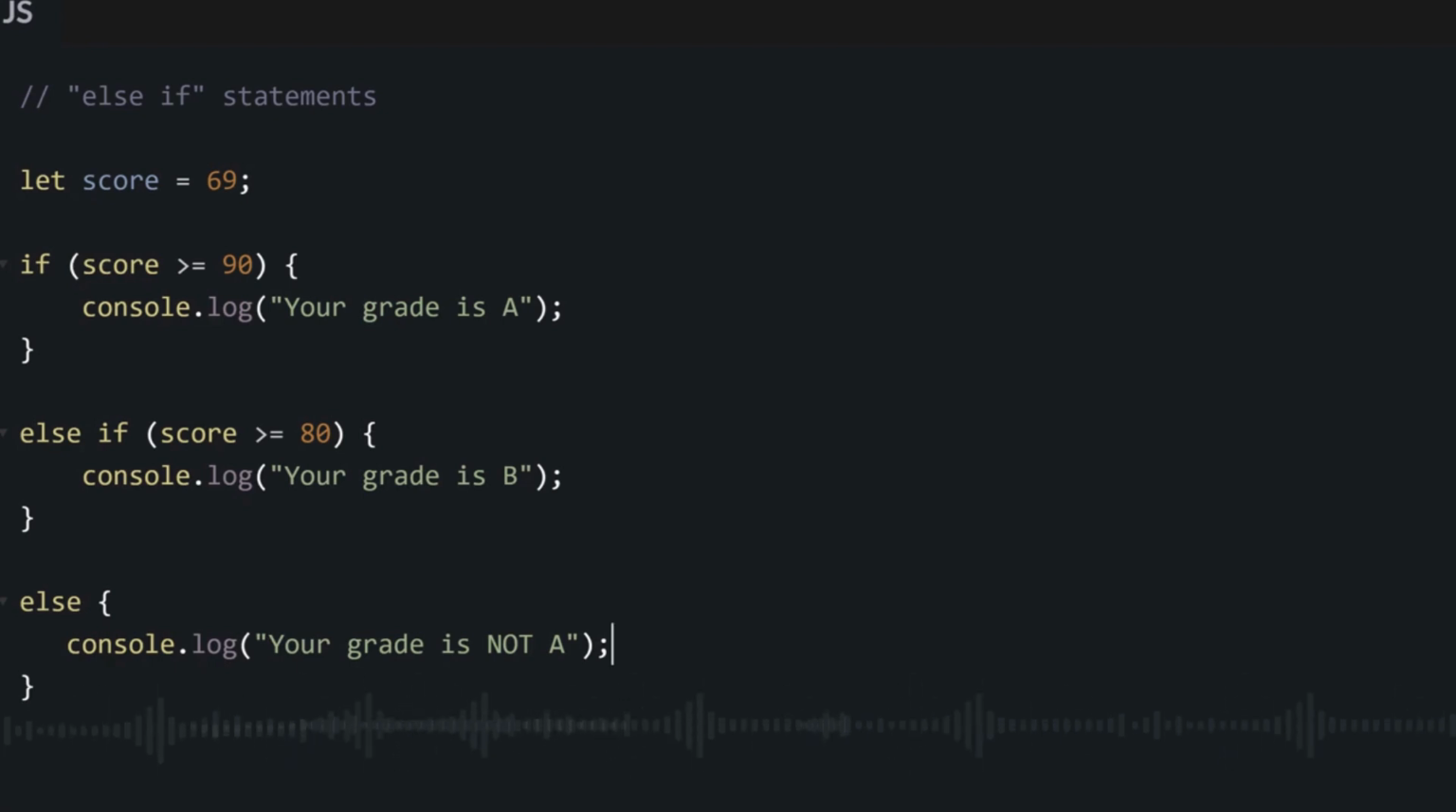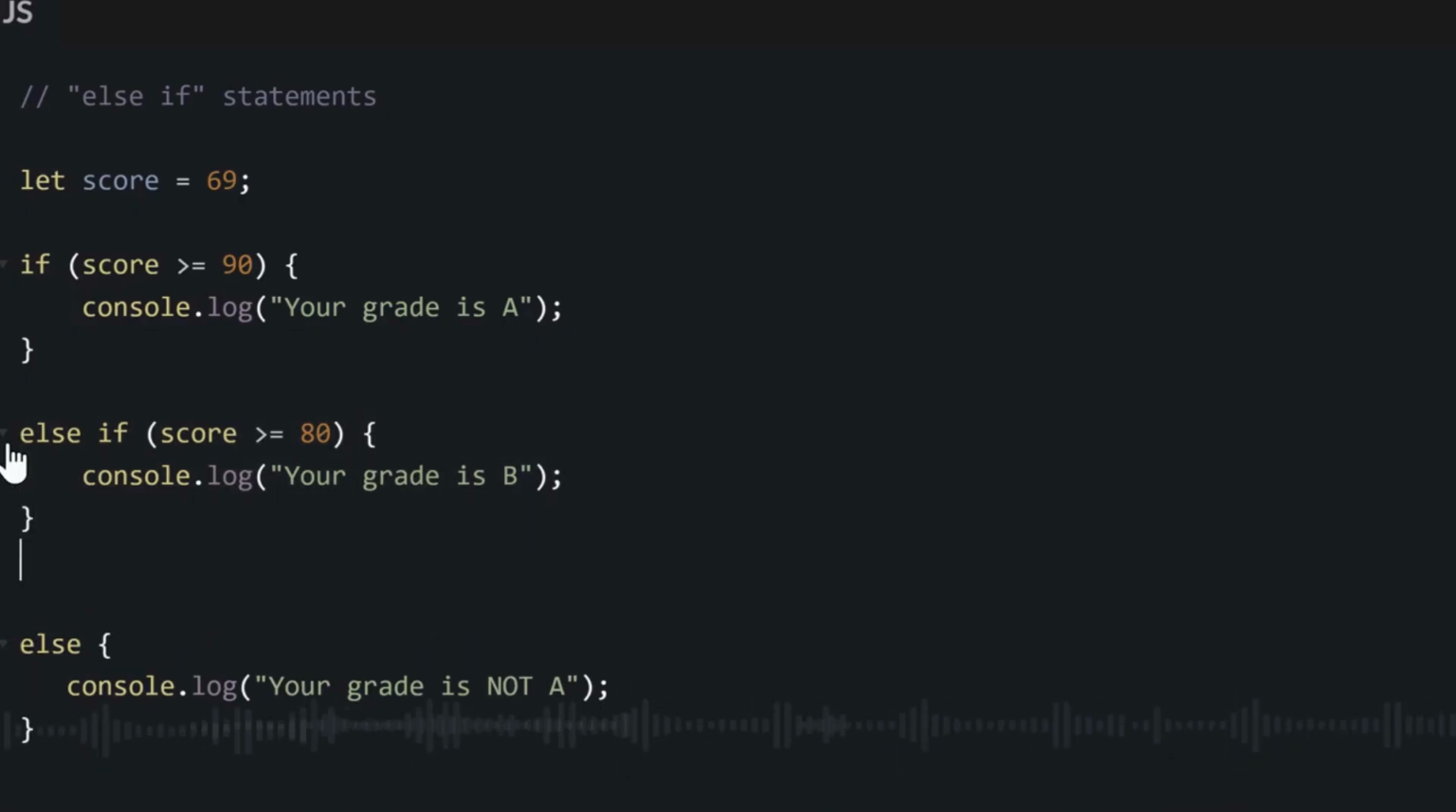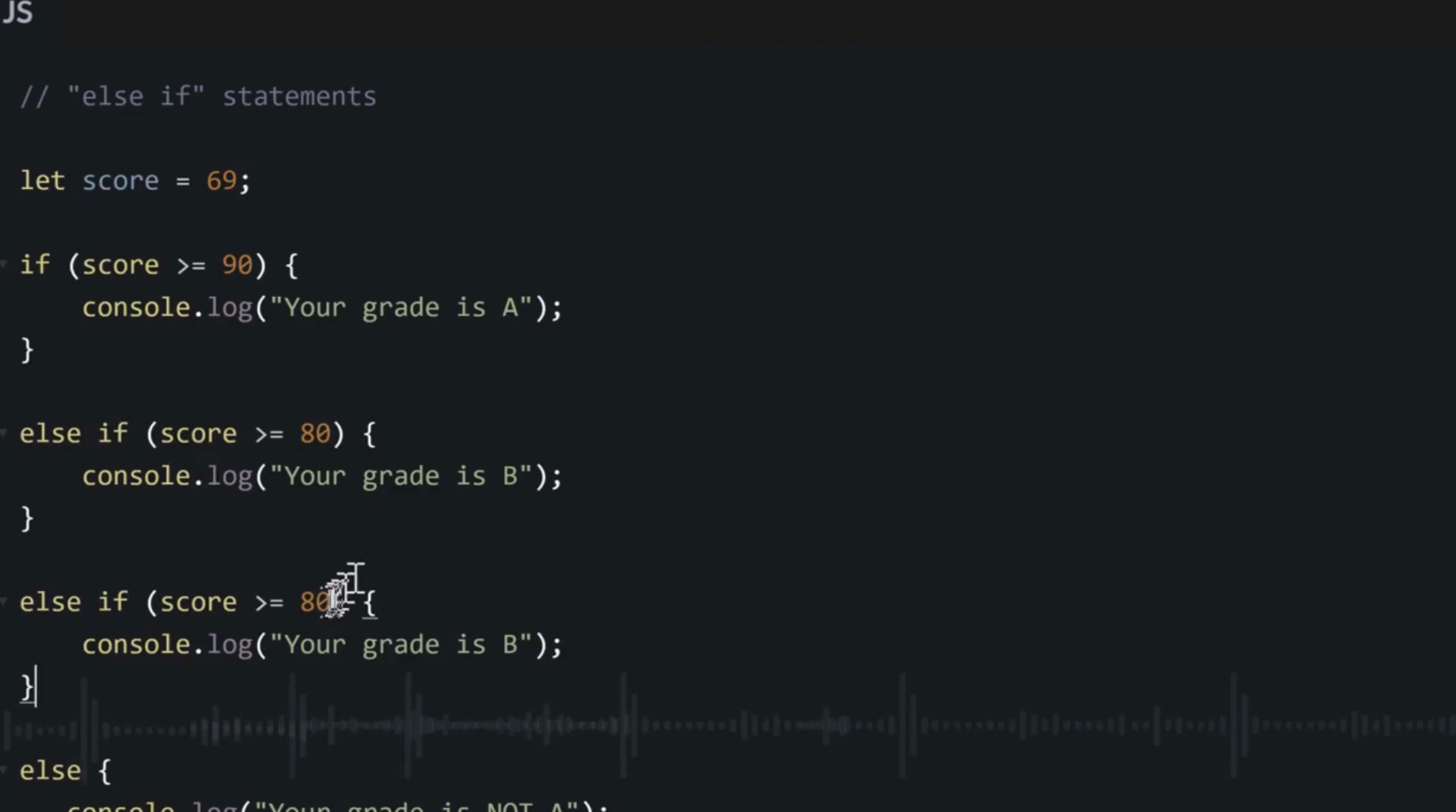Then if you be 80 or more, he will come and say, okay, your grade now B. But if you not be 80 or more, we will write another else if. This one will check for 70. And then we go write another else if. This one will check for 60. And then at least 50.